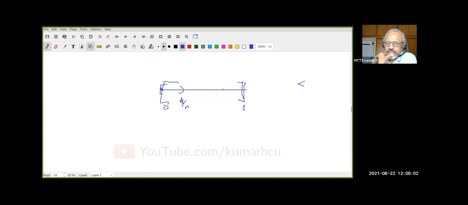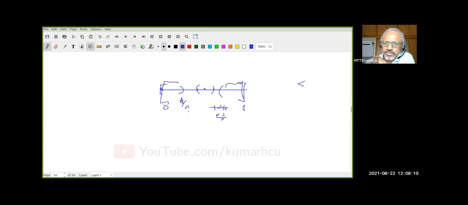Here, it will be 1 minus 1 by N, that is N minus 1 by N. These are the typical open sets. For them, this is very easy. Take any open interval around that so that this endpoint is not 0, this endpoint is not 1. That will do. Do all of you understand this?